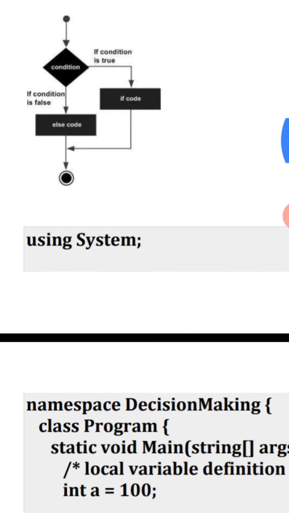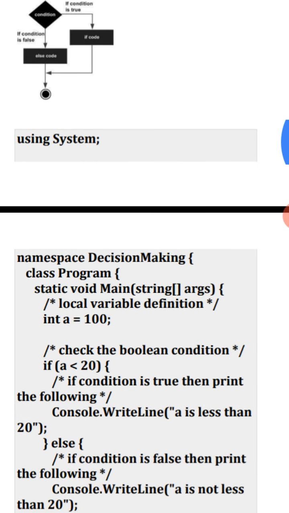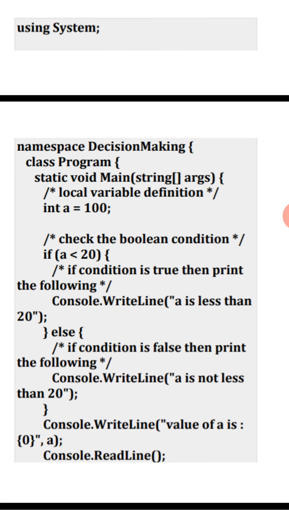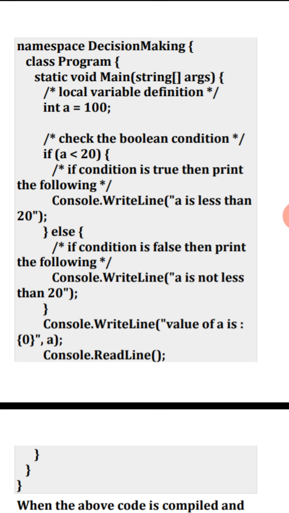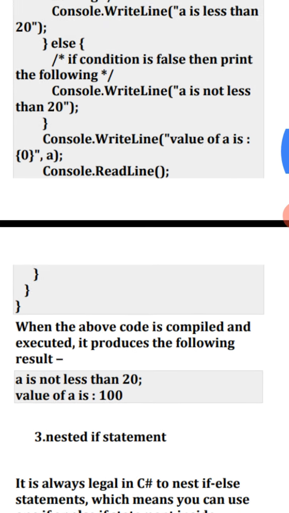See the example. using System; namespace DecisionMaking { class Program { static void Main(string[] args) { int a = 100; then see the condition: if (a < 20) { Console.WriteLine("a is less than 20"); } In the else condition, Console.WriteLine("a is not less than 20"); Console.WriteLine("value of a is {0}", a); Console.ReadLine(); and close the curly brackets.